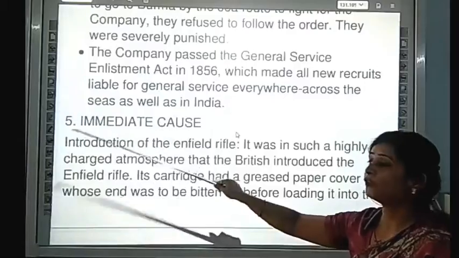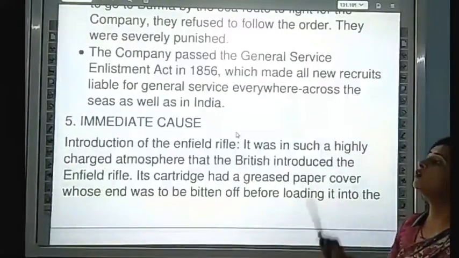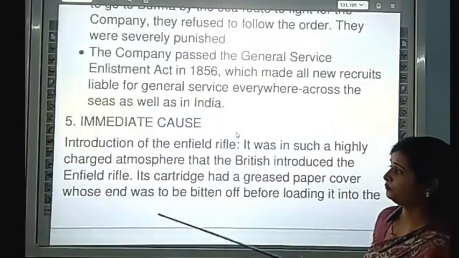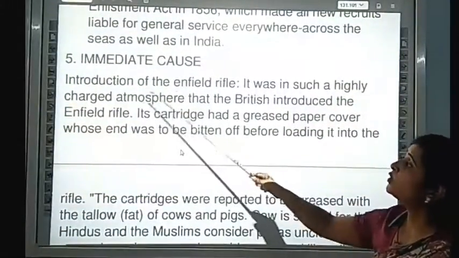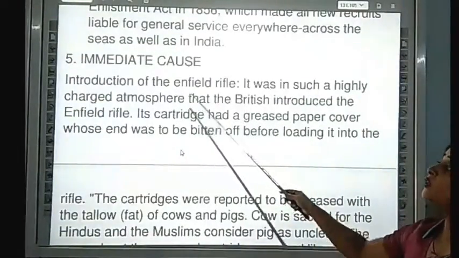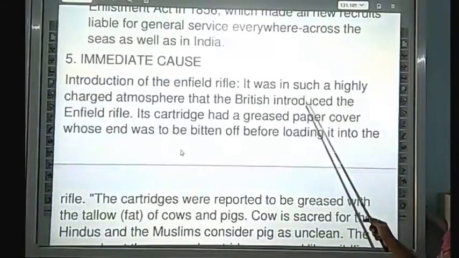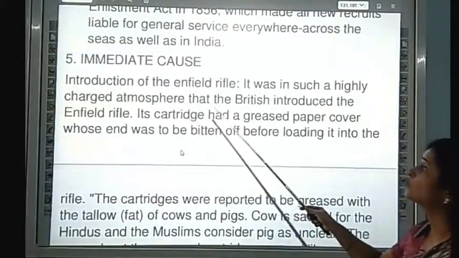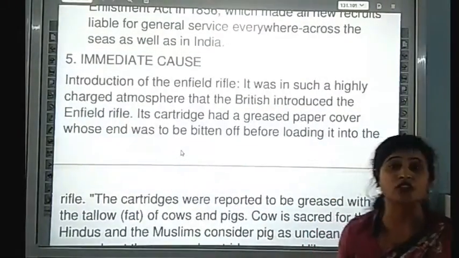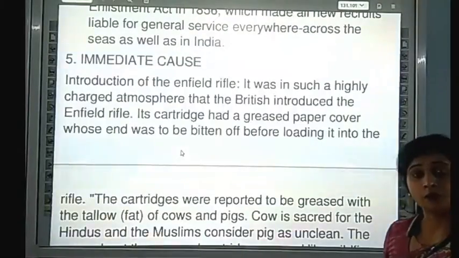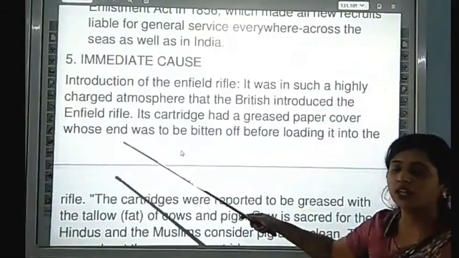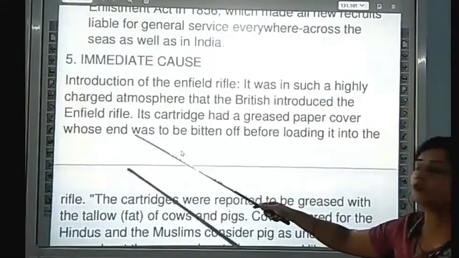Now we are coming to the fifth point. The fifth point is the immediate cause. The immediate cause is the main trigger of this revolt, and that is the introduction of the Enfield rifle. It was in such a highly charged atmosphere that the British introduced the Enfield rifle. उस समय जो charge थे, they were willing to revolt against the British. At that time, this Enfield rifle gave the ignition of this revolt.